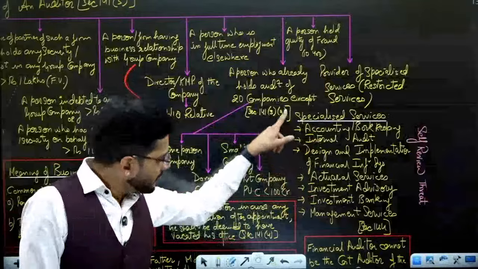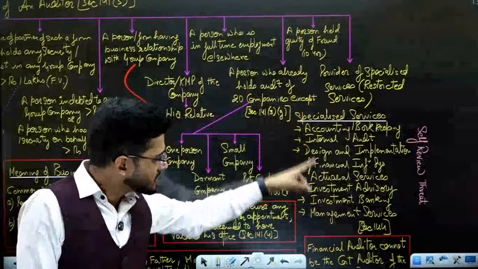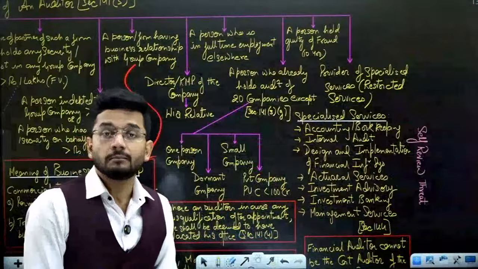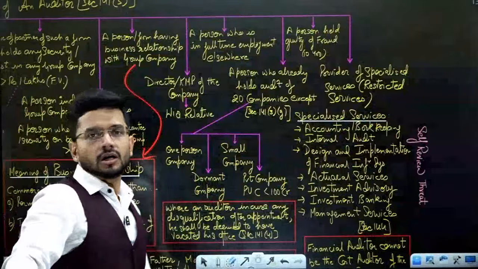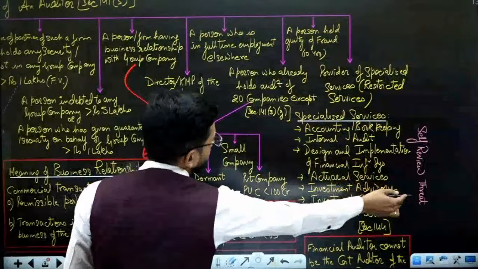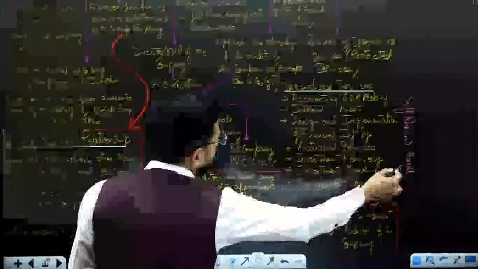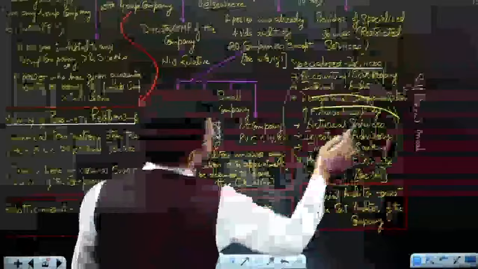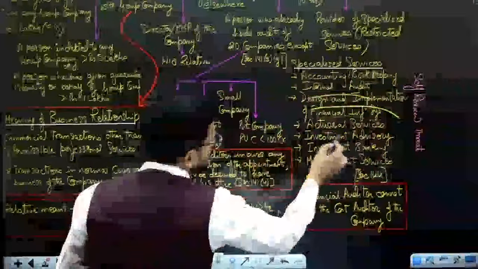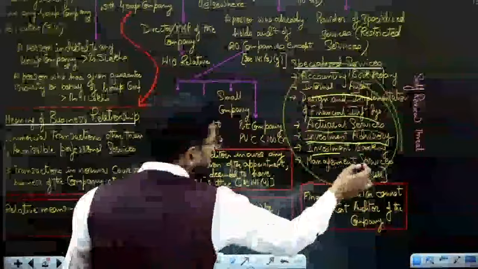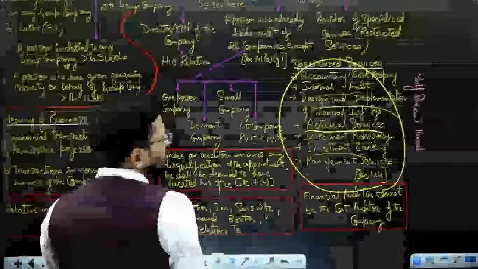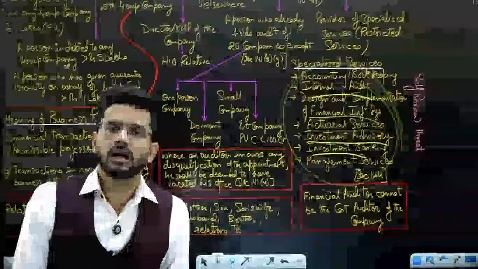And last is, if you are providing these services, these are restricted services. If you are providing these services to any company, then you will not be allowed to conduct cost audit of that company. Accounting and bookkeeping services, internal audit services, design and implementation of financial information services, actuarial services, investment advisory: if you are providing these services to any company, you cannot be an auditor for that particular company.